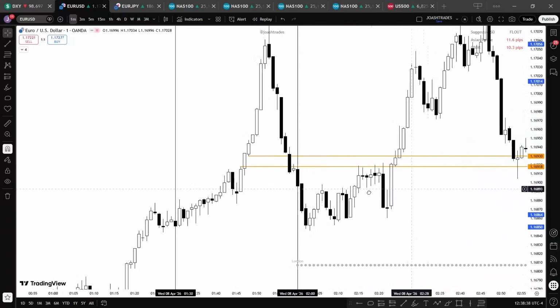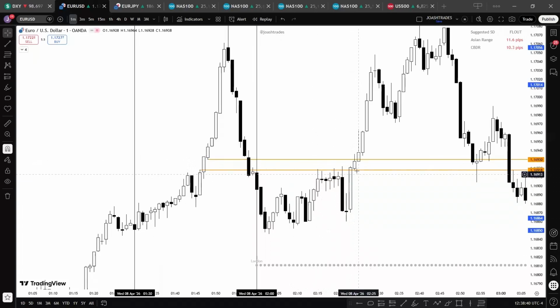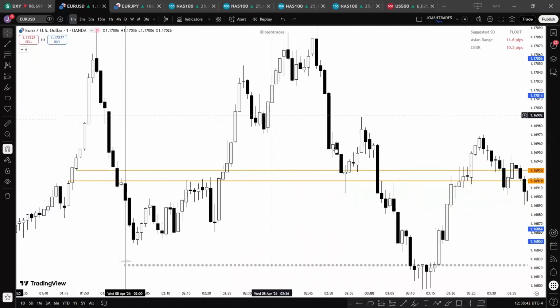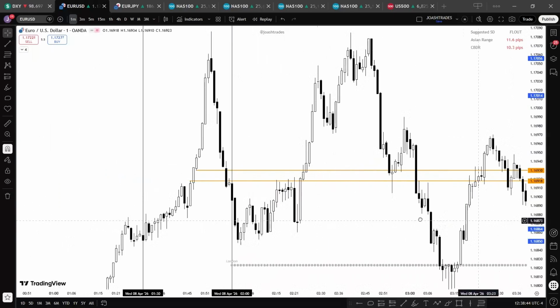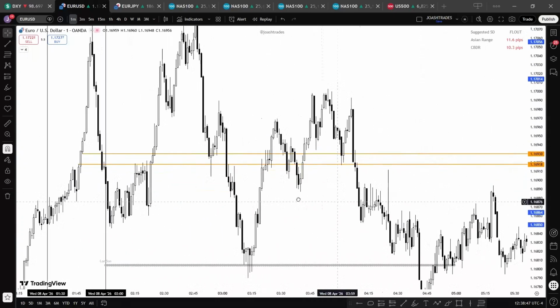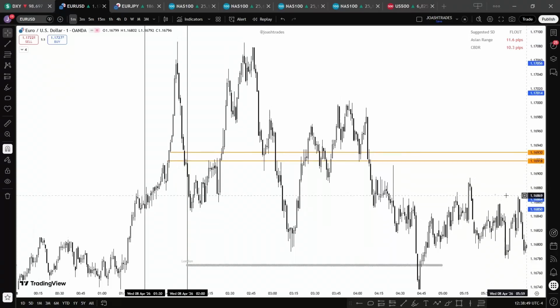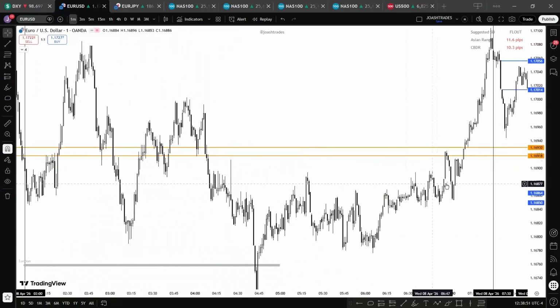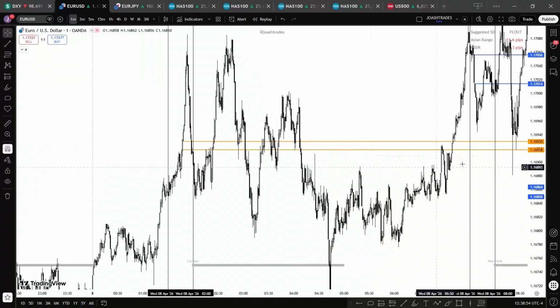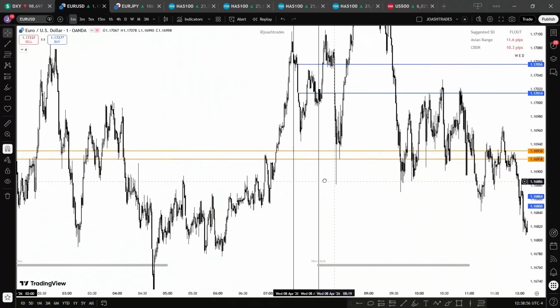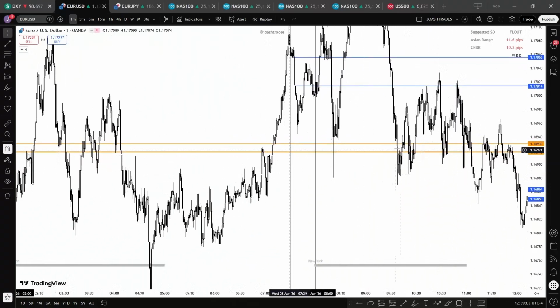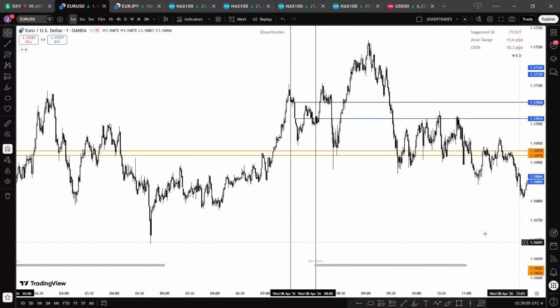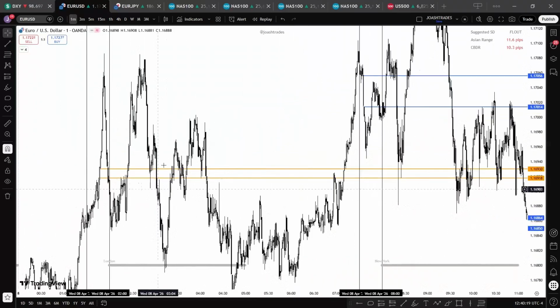Now you can see how price reacted here, found resistance, broke above, came back, found support. You see this back and forth, back and forth. When you keep seeing price going back and forth, it serves as support and resistance and also as a magnet. Extending it back into New York, you can see how price kept going back and forth and the market did not what? Trend.